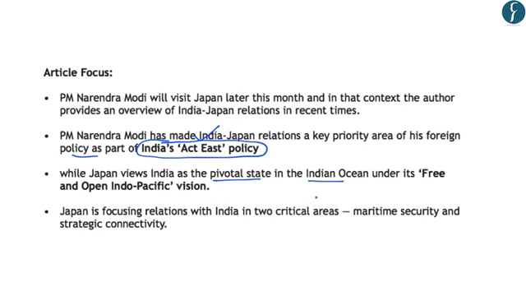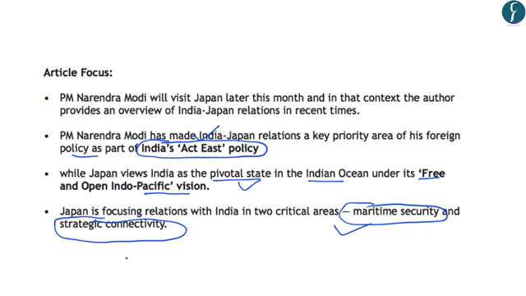Further, the author has highlighted that Japan views India as a pivotal state in the Indian Ocean, under its policy of free and open Indo-Pacific vision. Further, the author says that Japan is focusing relations with India on two critical areas. The first is maritime security, and the second is related to strategic connectivity. So let us try and understand these two aspects, that is maritime security and strategic connectivity, in detail.